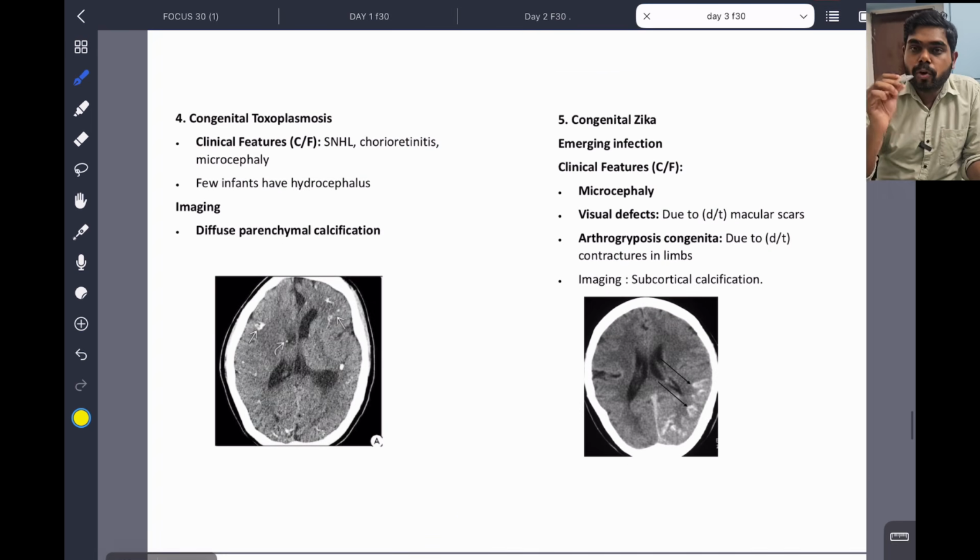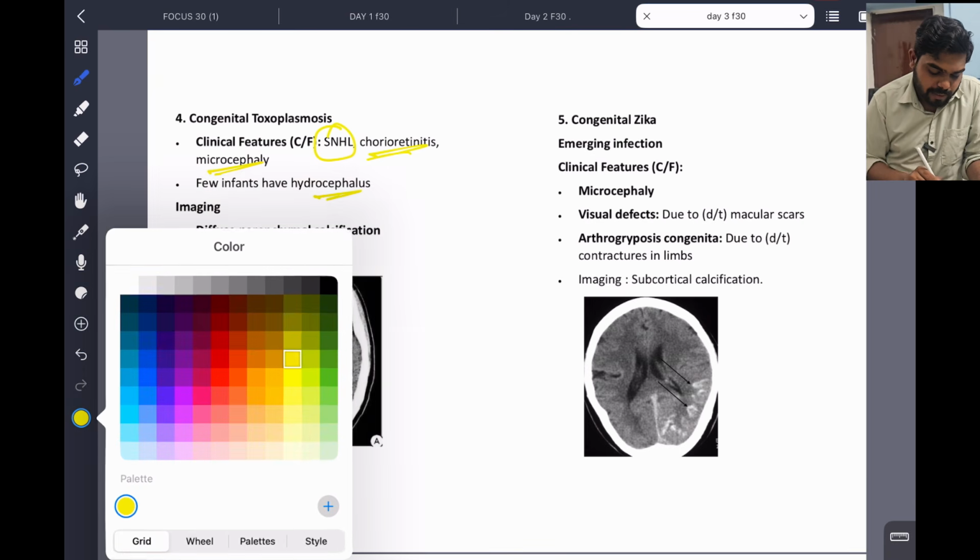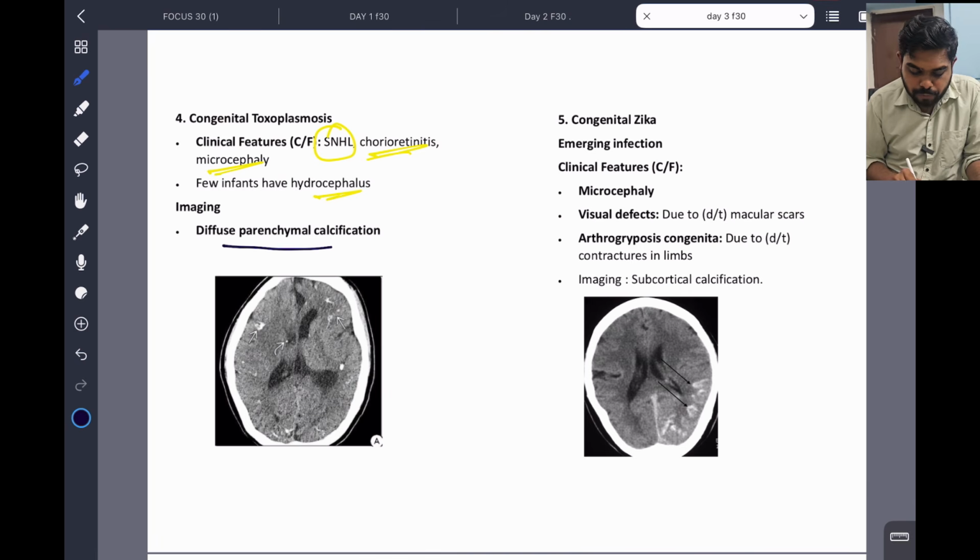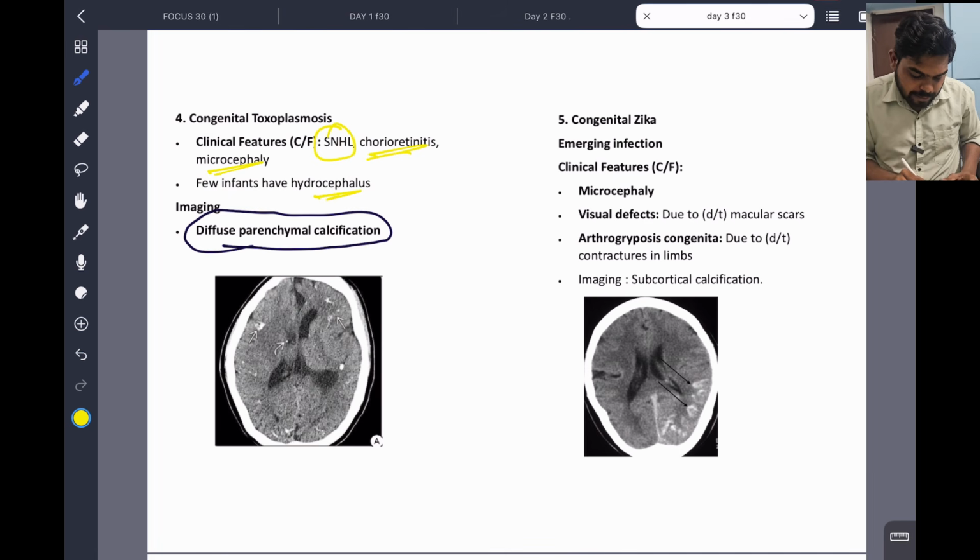And now congenital toxoplasmosis, Toxoplasma gondii. So here also sensory neural hearing loss, chorioretinitis, and microcephaly, similar to the previous one. And few infants have hydrocephalus also. Okay, and here the classical feature is diffuse parenchymal calcification. You can see the brain parenchyma. It is diffuse. It is here, it is here, it is here. This is diffuse parenchymal calcification, which is the radiological sign in congenital toxoplasmosis.